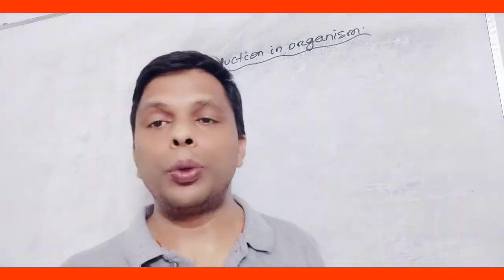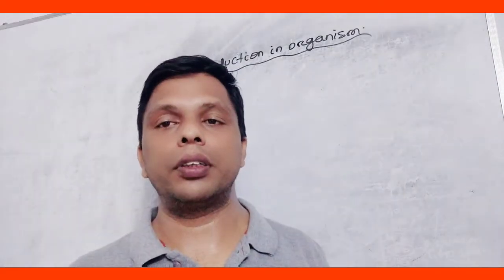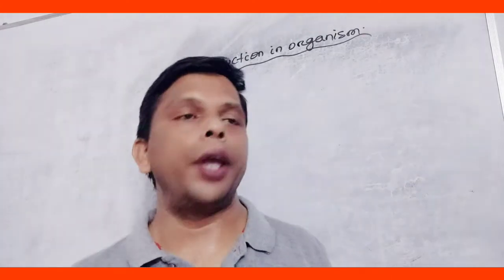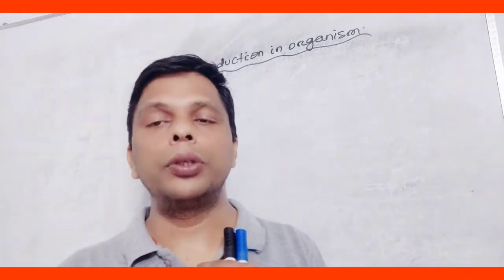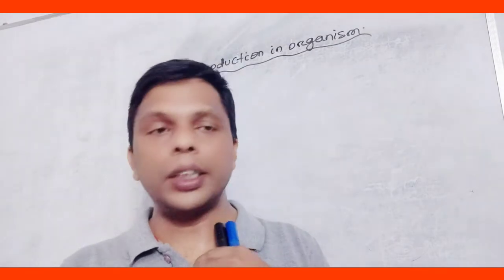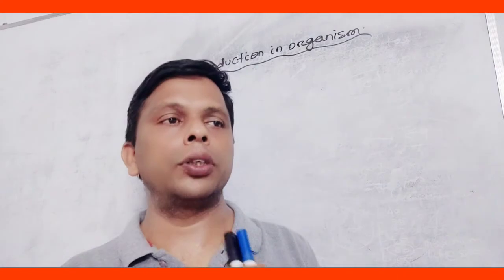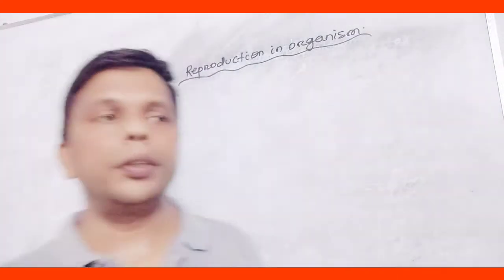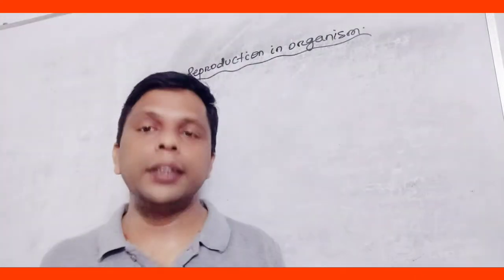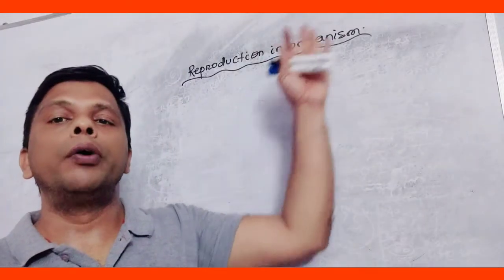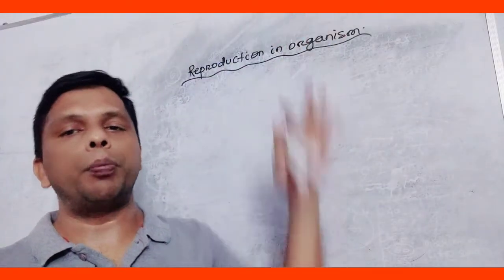In the previous class, we already discussed asexual reproduction, various types of asexual reproduction, and advantages of asexual reproduction. So, in this video, we will go for vegetative propagation.